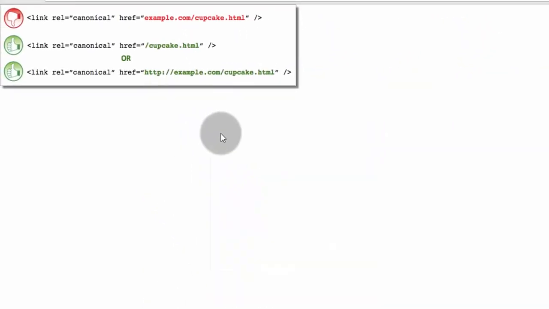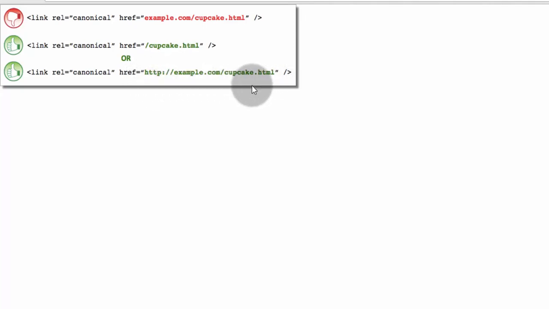The second mistake is mentioning the canonical tag URL in the form of a relative URL, that is, just cupcake.html for the target URL.